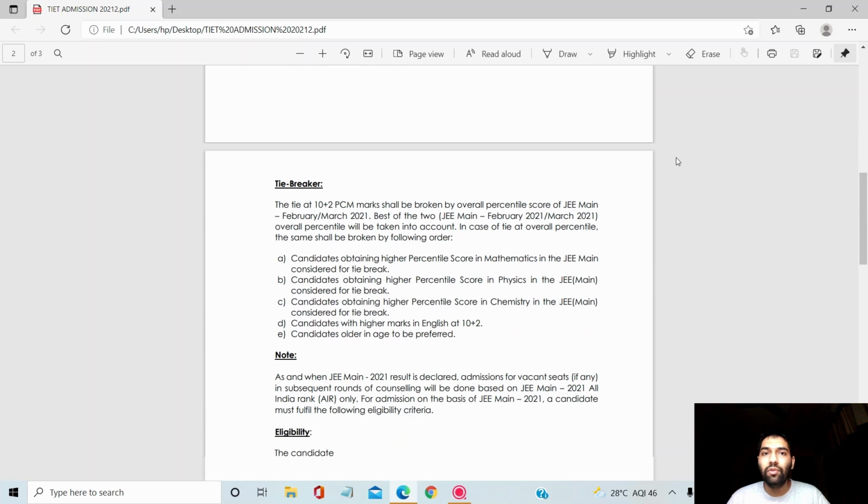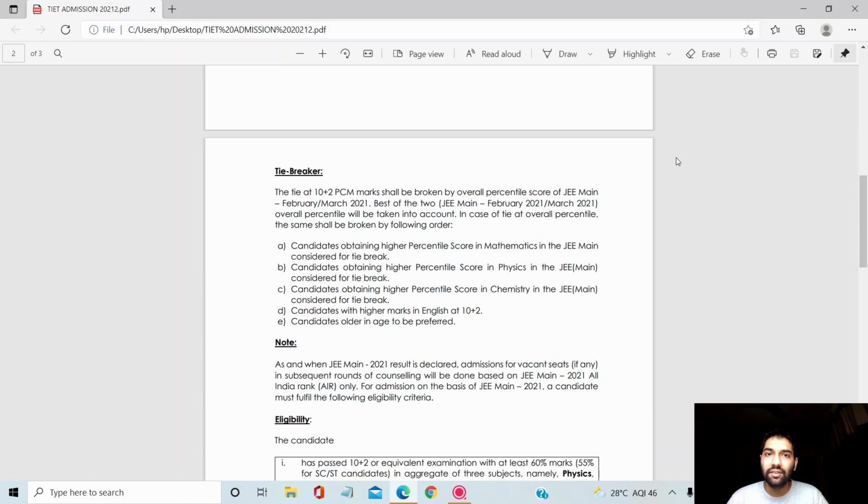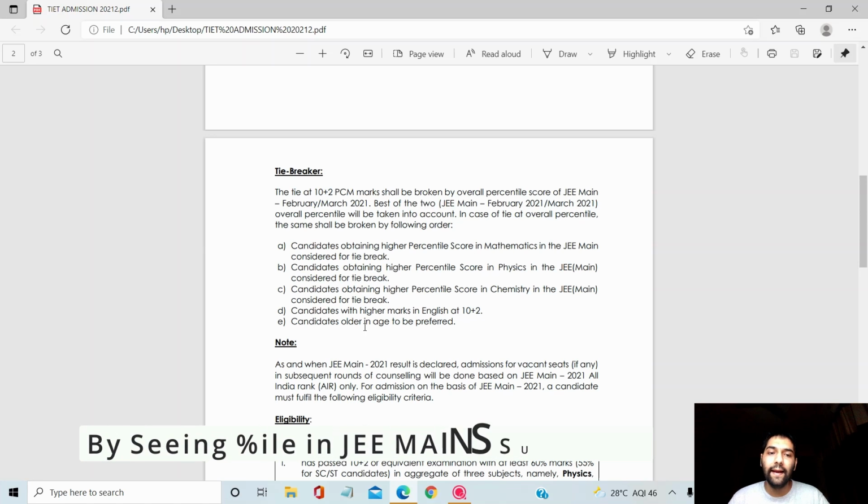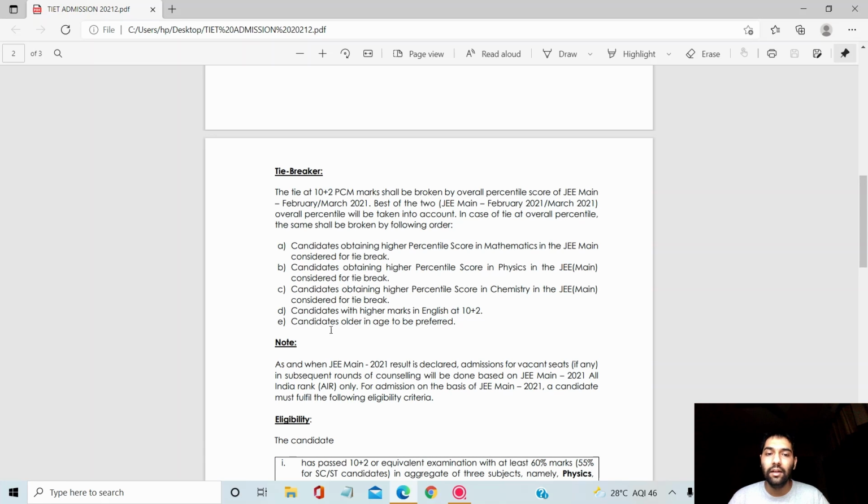And talking about the tiebreaker for same marks, if two students are getting the same marks in boards, basically the 3 subjects PCM or any other subject you have, they will decide the tiebreaker from your JEE Mains percentile, basically the best percentile you got in JEE Mains February or March. Just like the JEE Mains exam, they will break the tie by seeing marks in mathematics, physics and chemistry, and then they will see the marks in the English subject in your 12th class, and then they will prefer the older candidates in age.